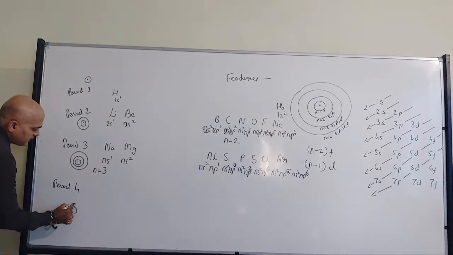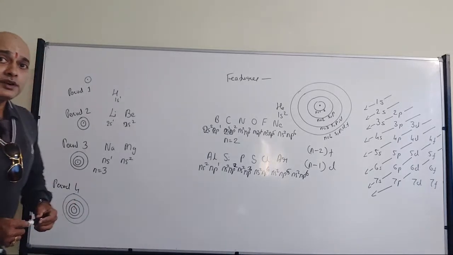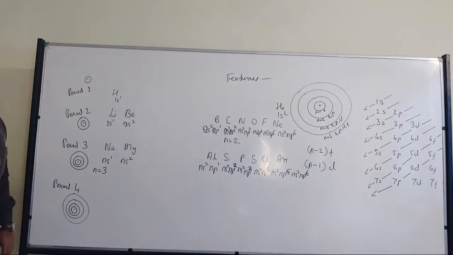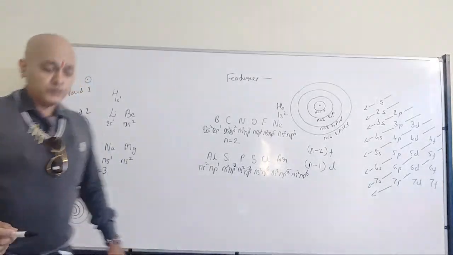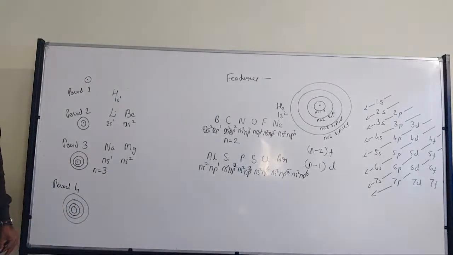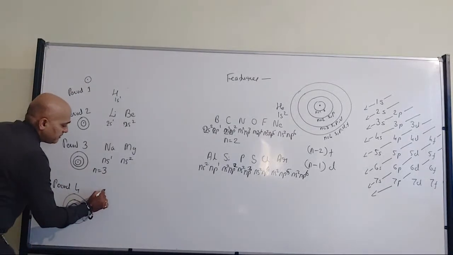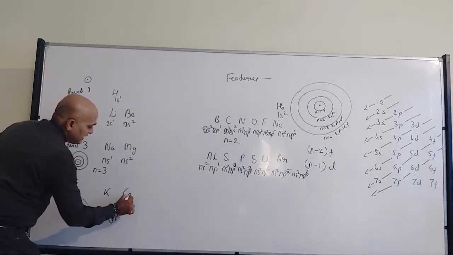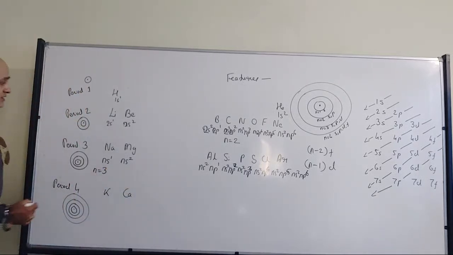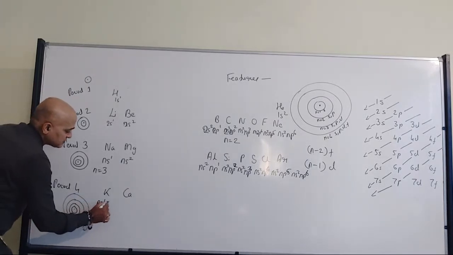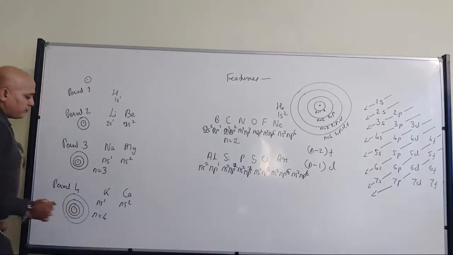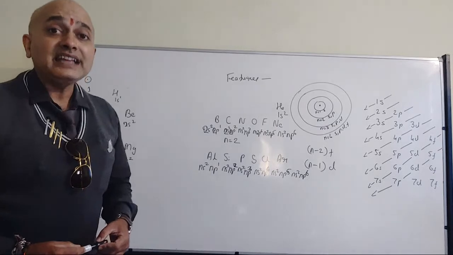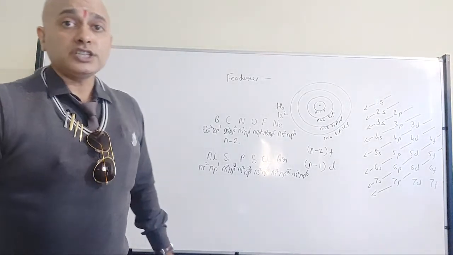Whenever I am talking about energy level 4, the maximum energy level will be 4. The outermost energy level will be 4. Now here it will be potassium and here it will be calcium. So that's where we have ns1 and ns2, where n is equal to 4. That means we are talking about the valence shell or outermost shell.